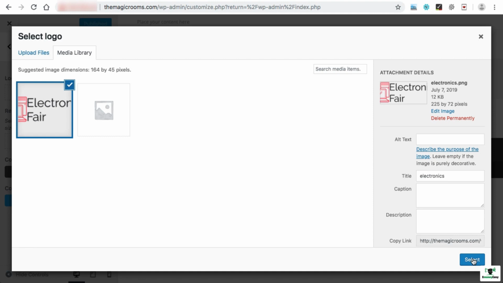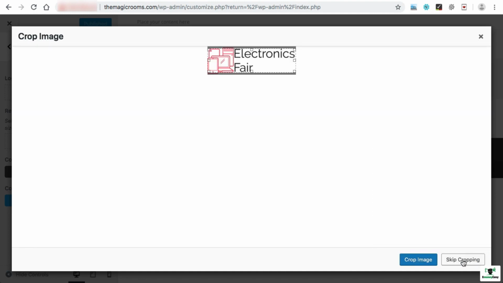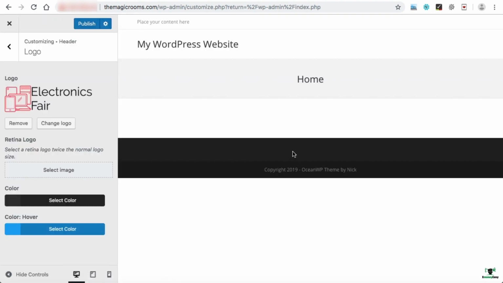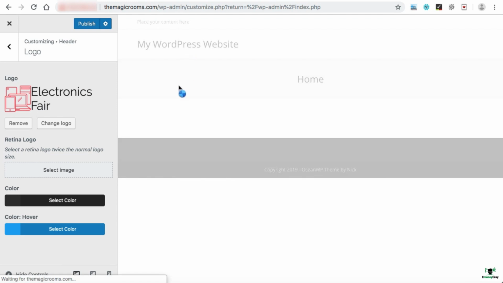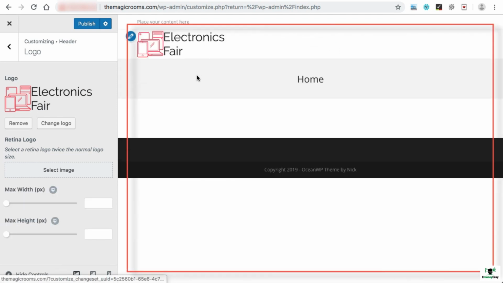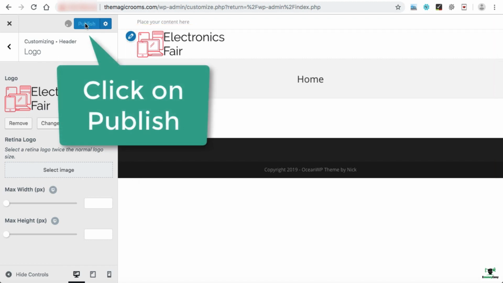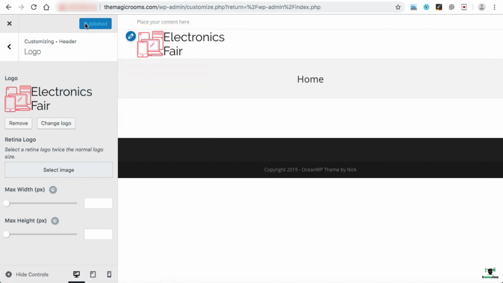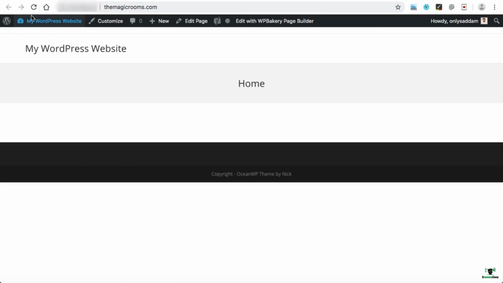We can upload our logo into the website. Now click on Select. Click on Skip Cropping. And very soon it will appear over here. So this is just the preview screen over here. Let's go ahead and refresh our home page once again. Here we go. So this is how easy it is to set the logo onto our website.